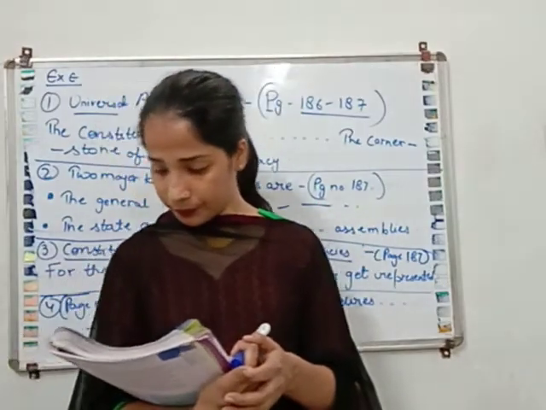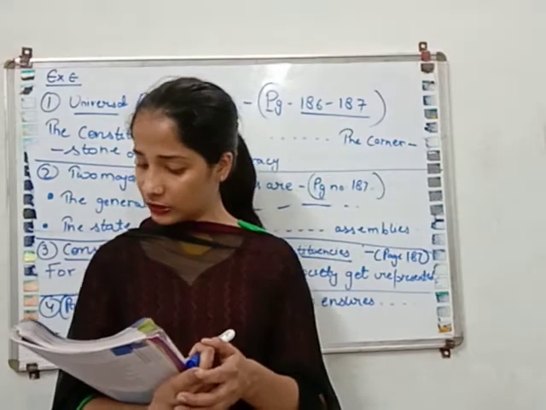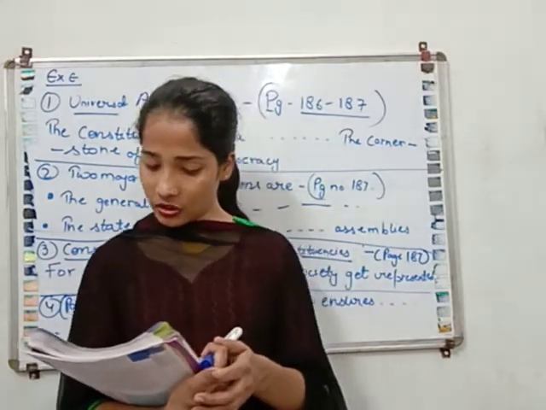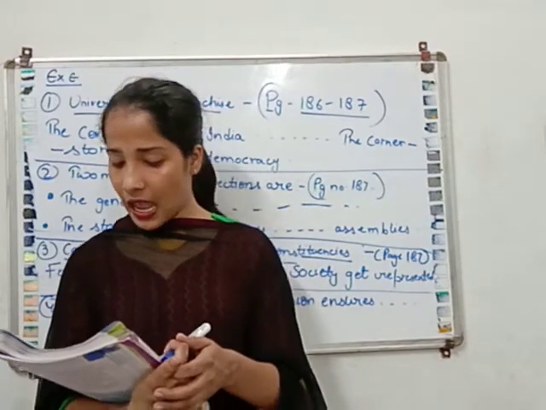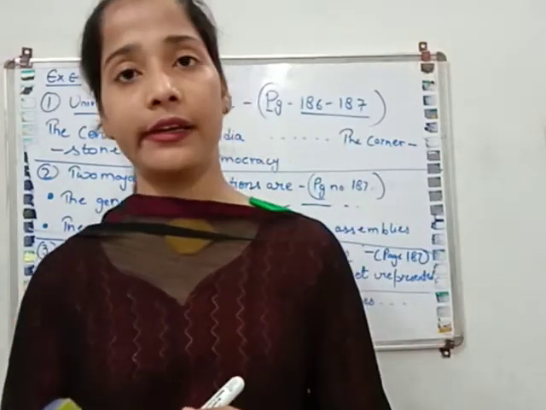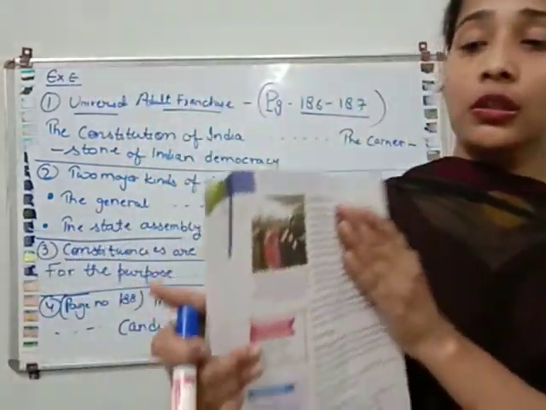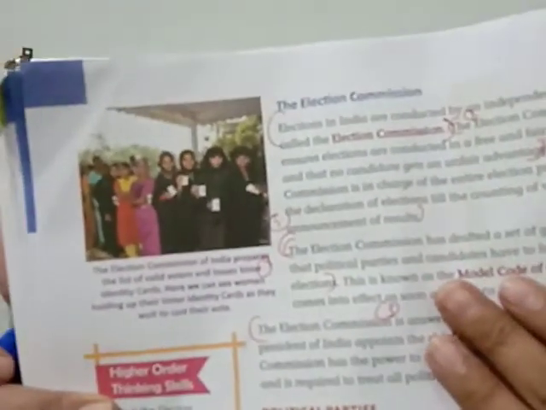Next point, the Election Commission is answerable only to Parliament. Next point, the President of India appoints the Chief Election Commissioner. Next point, the Election Commission has the power to settle disputes about the election result and it is required to treat all the political parties and candidates as equal. So, you will write these whole three paragraphs in your notebook and you can write down the answer in points.